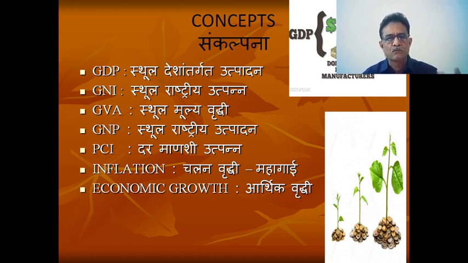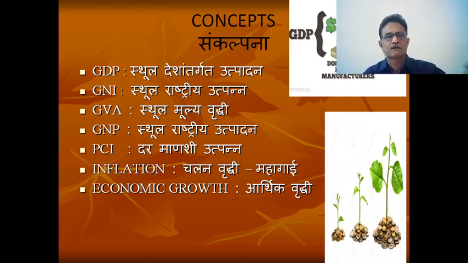Now coming to some more basic concepts. The first one is GDP, the gross domestic product, which is what we produce within the boundaries of our economy. Then GNI, gross national income, which includes imports and exports. Gross value added: at every point we add value to existing commodities.